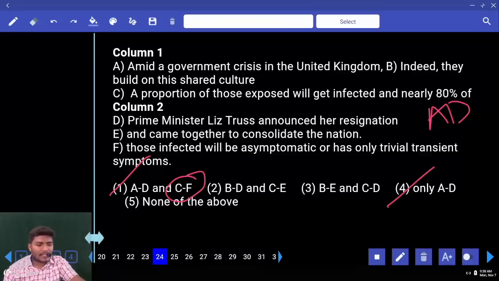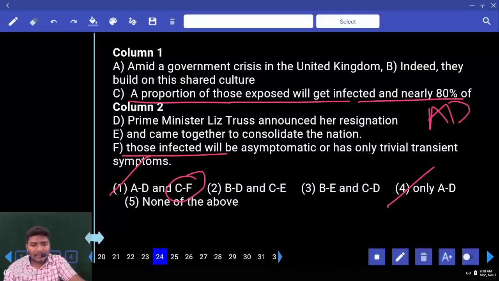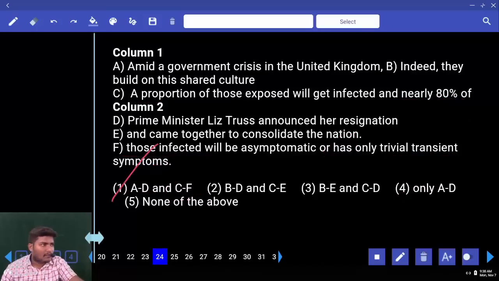Check for CF. A proportion of those exposed will get infected and nearly 80% of those infected will be asymptomatic or has only transient symptoms. Is that pair correct? Yes. So what can we use here? First one, that is absolutely wrong. Your answer is 4. Why?